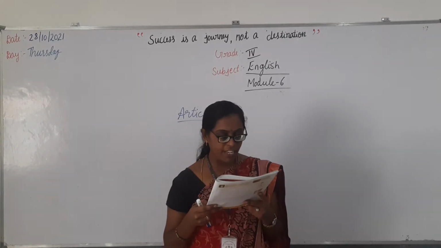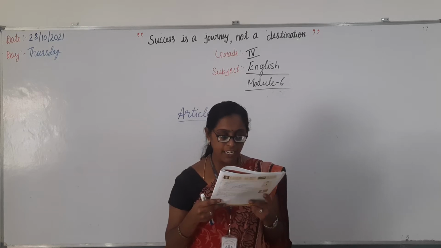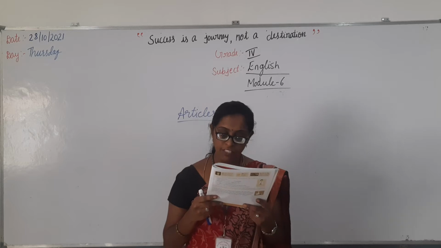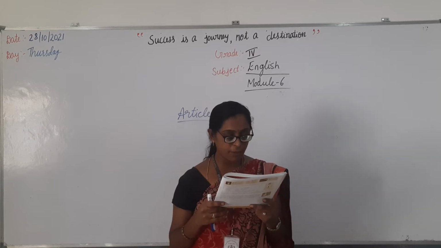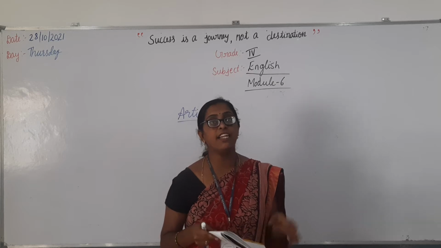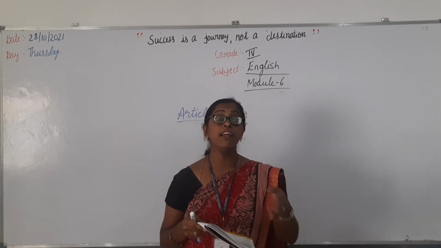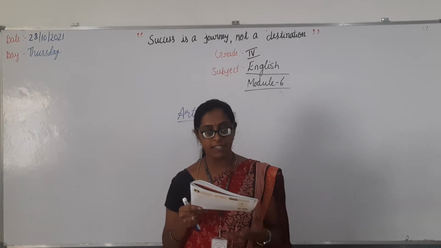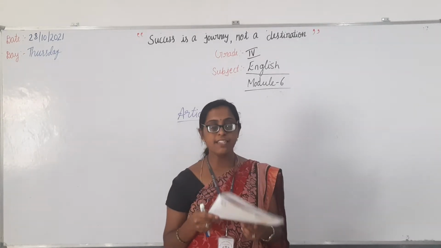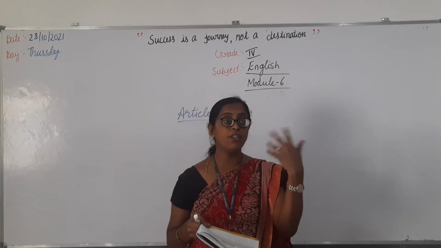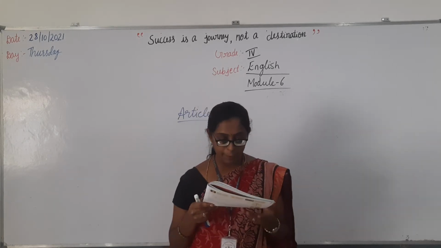We say an honor even though the first letter H is a consonant. This is because while pronouncing this word, H is silent. O comes out when we pronounce it, and we pronounce the word as honor. So a vowel sound is coming.